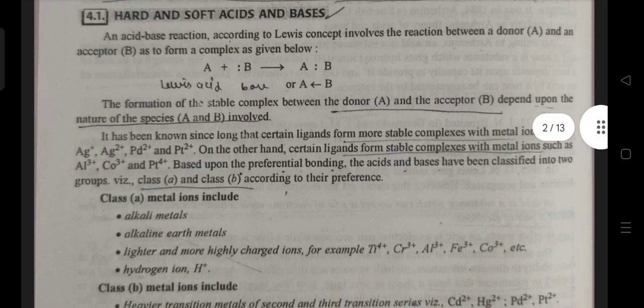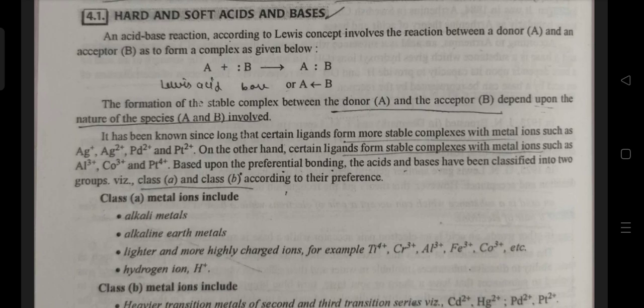So, hard and soft acids and bases. An acid-base reaction, according to Lewis' concept, involves the reaction between a donor and an acceptor so as to form a complex as given below: A plus B forms the AB complex. The formation of a stable complex between the donor A and the acceptor B depends upon the nature of the species A and B involved.